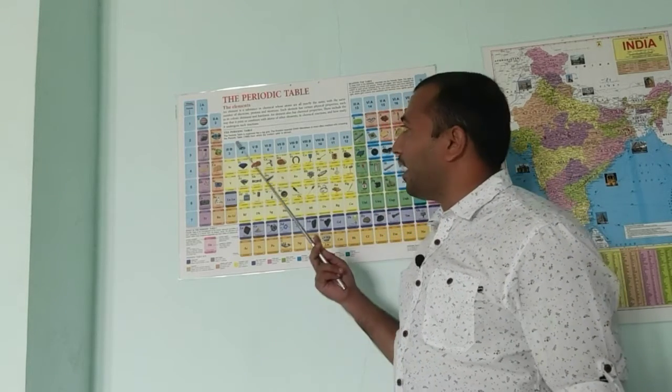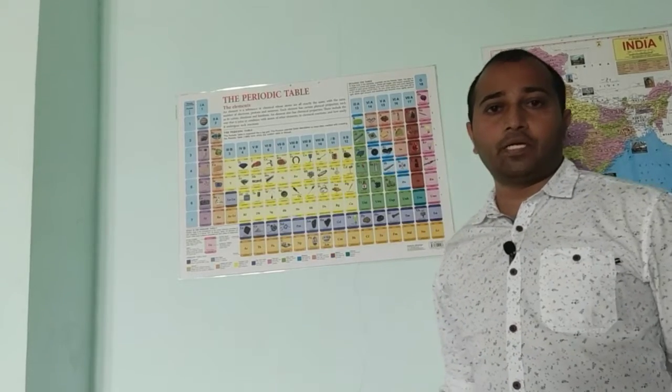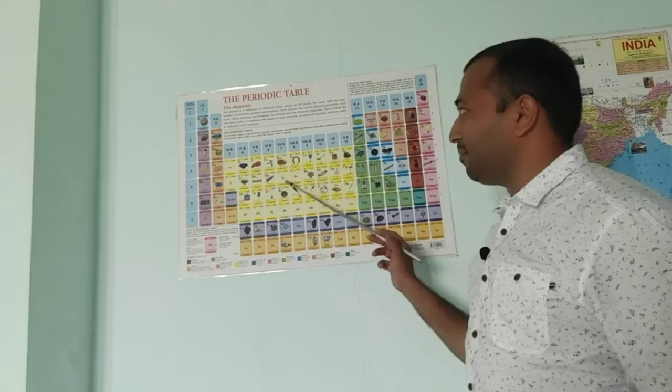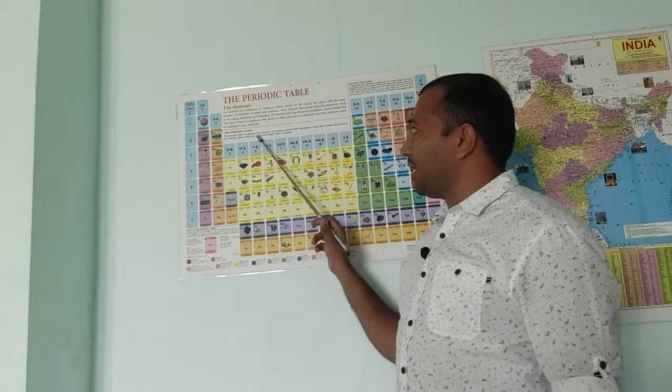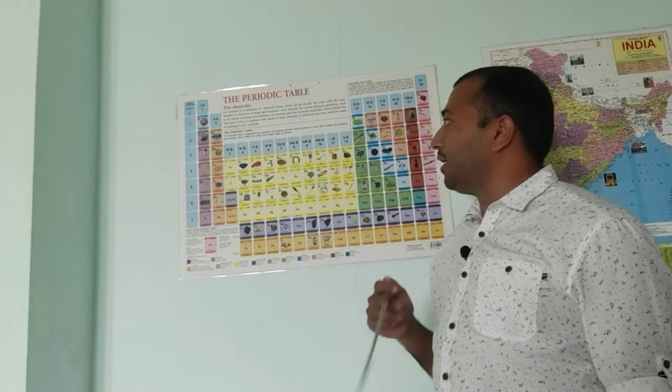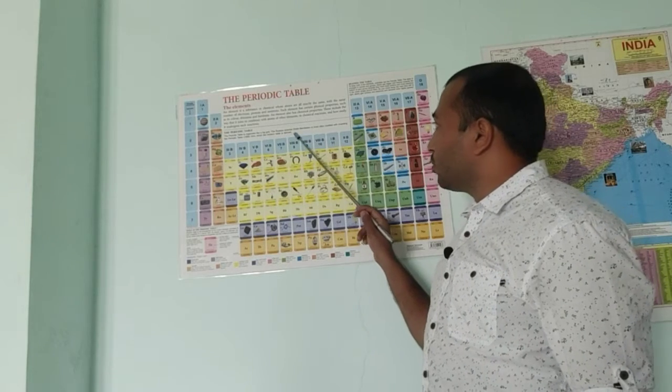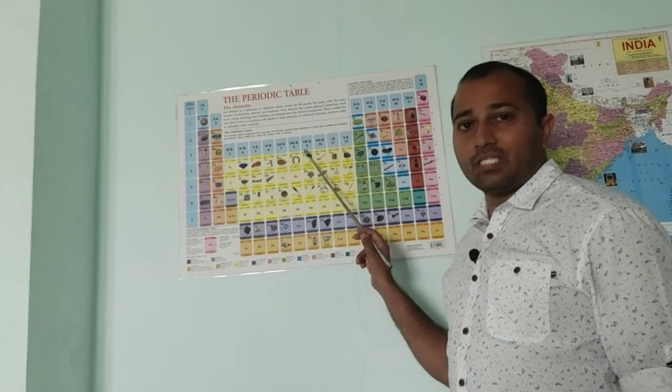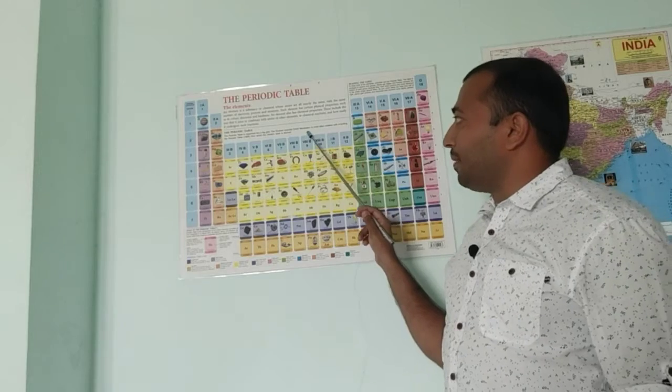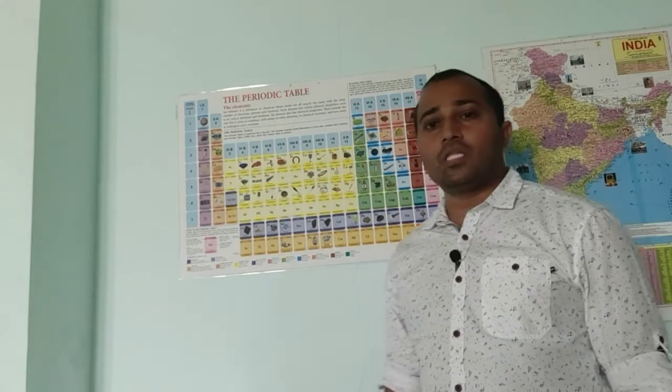So today we have the periodic table, the modern periodic table. So today we are going to talk about this. So who formulated it? We know this is organized like a big grid. It was made in a grid shape. So there is a scientist whose name is Dmitri Mendeleev. In 1869 he invented the modern periodic table.